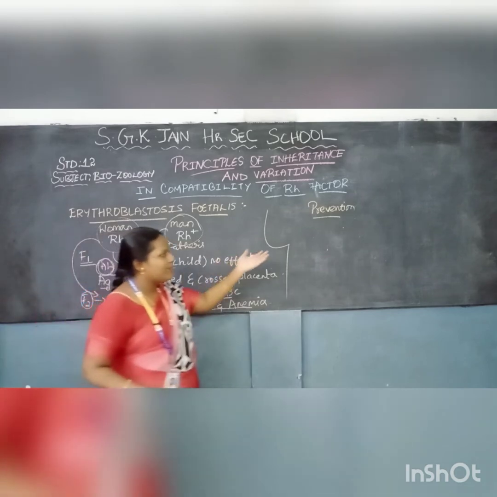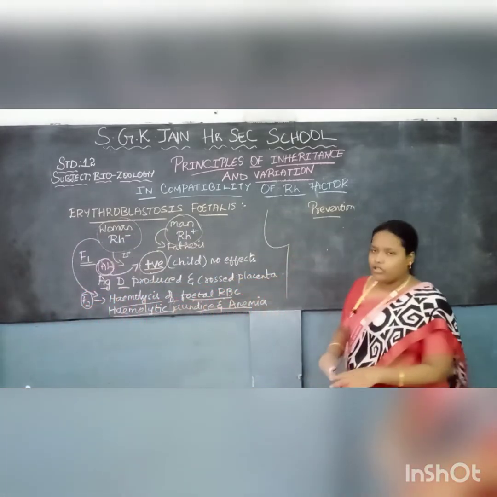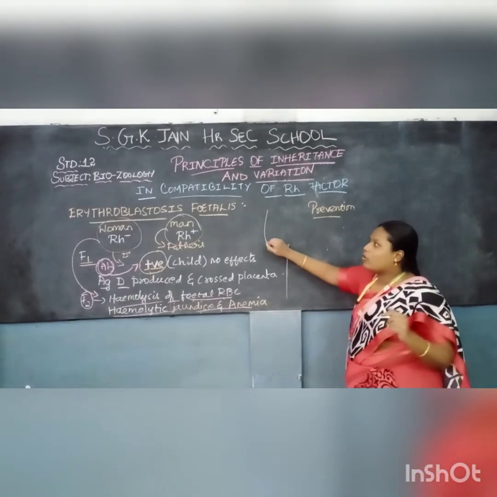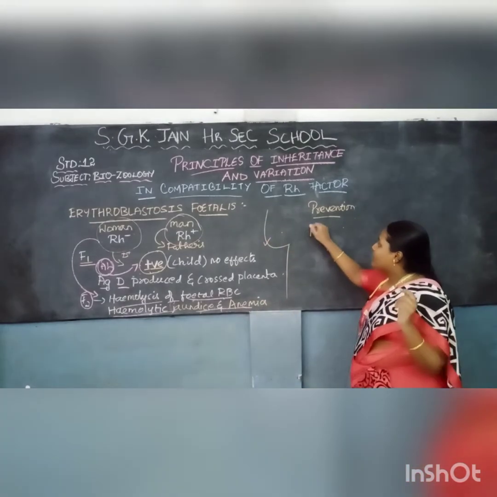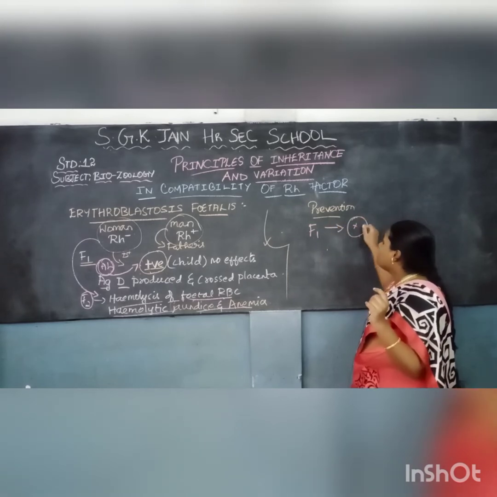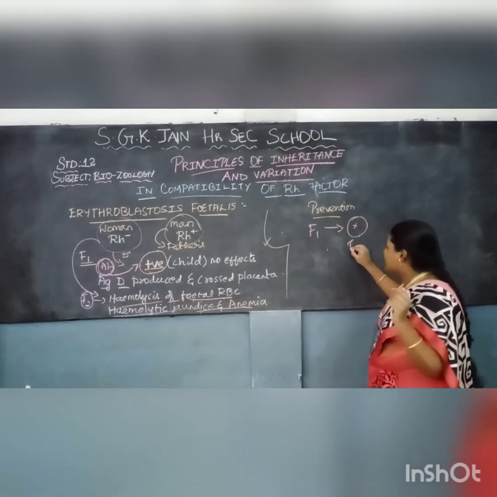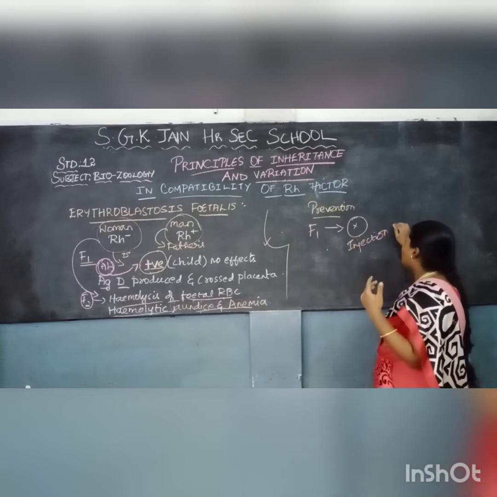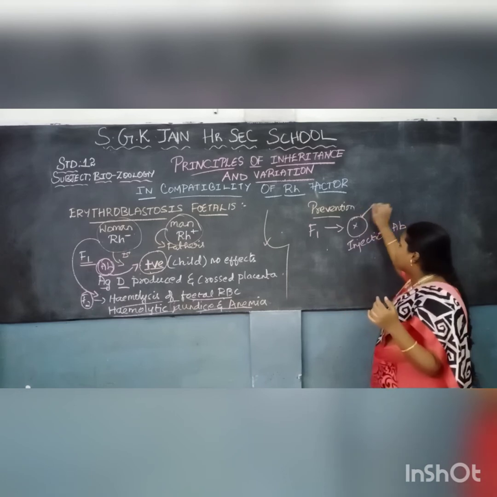So what is the prevention for this? Is there any cure for this? Due to technological development, everything has a cure, right? So this can also be prevented. When the first baby is delivered, soon after the delivery, injections are given in order to destroy the antibodies which have entered the placenta.